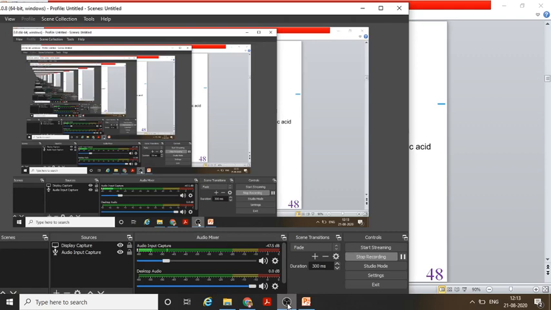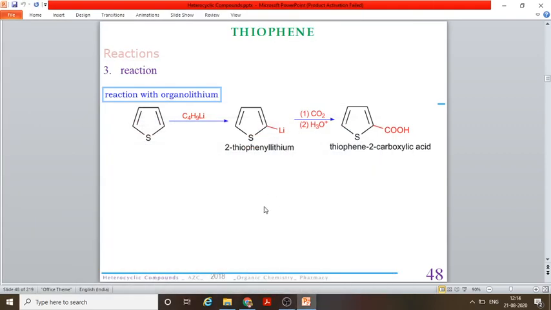Now, if we react it with an organolithium compound, 2-thiophenyl lithium will form, and on further reacting with carbon dioxide in the presence of acid, thiophene-2-carboxylic acid formation takes place. Similar kinds of reactions are given by alkenes also, where organometallic compounds are reacted with the alkenes, and then different reagents give different substituted products.